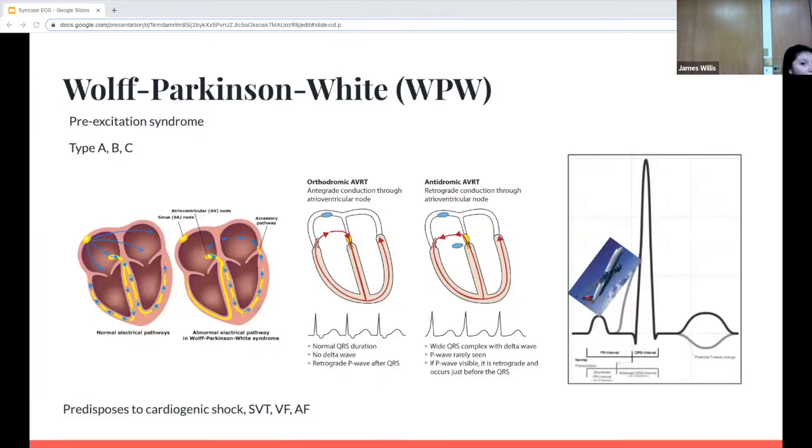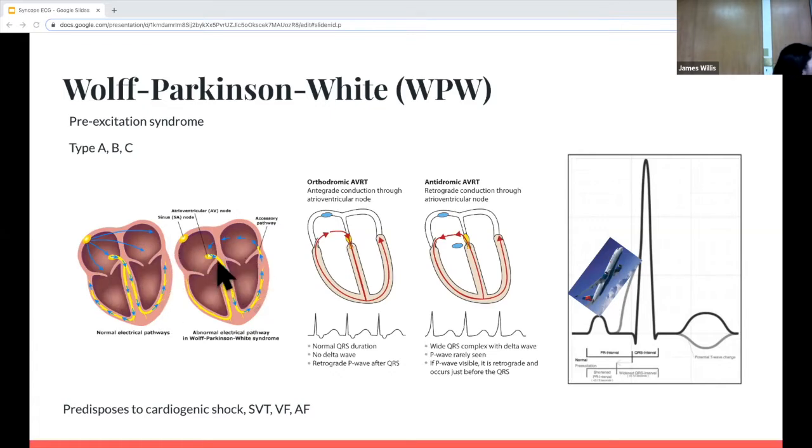So Wolff Parkinson White is a pre-excitation syndrome. We have the regular pathway of going from the SA node to the atria to the AV node and the ventricles, but then we also have an accessory pathway. And there's 3 different types of WPW.